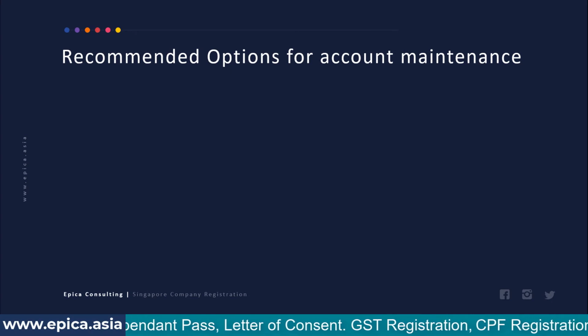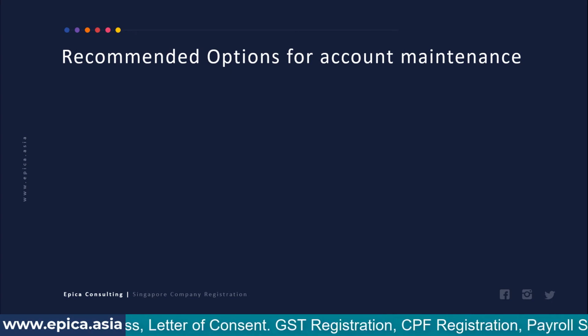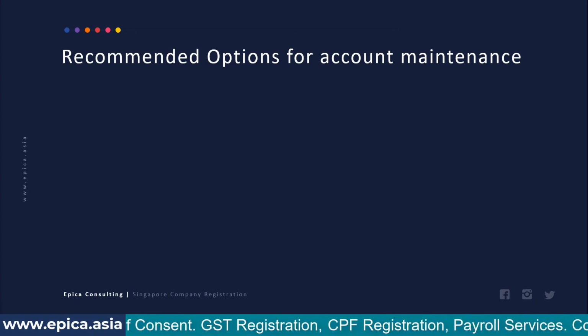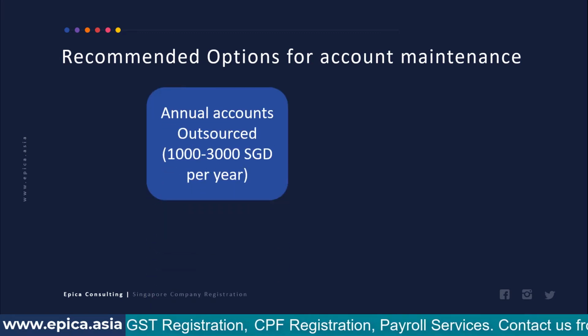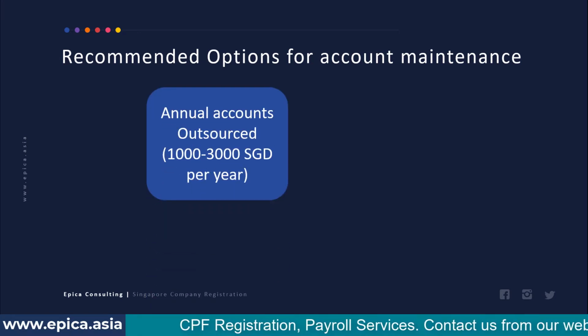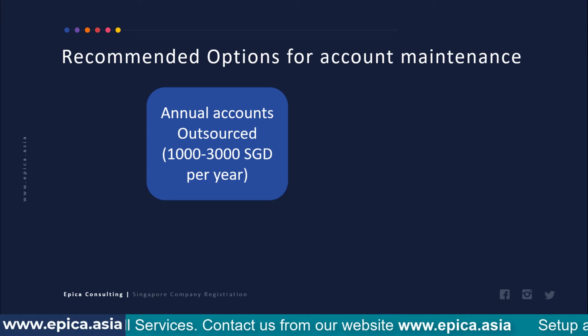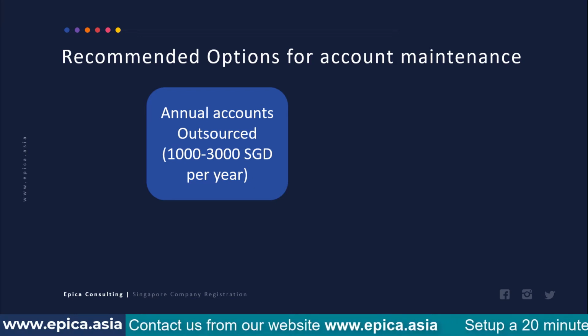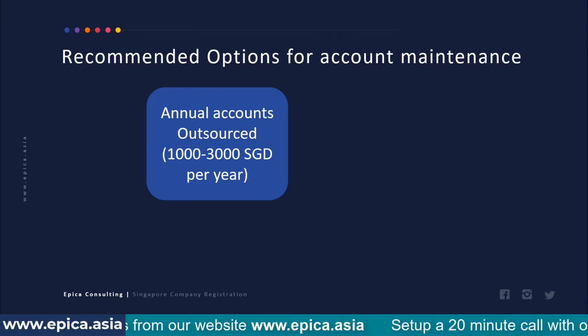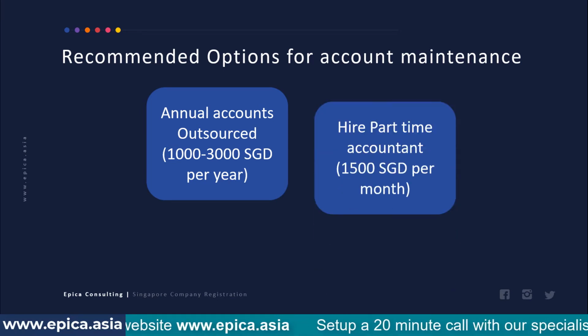So the recommended options for account maintenance fall in two categories. If you're a small company, you can think of either of these options. You can maintain your accounts annually and outsource it to a firm like ours, and the cost will typically be between 1,000 to 3,000 Singapore dollars per year, depending upon the number of transactions.